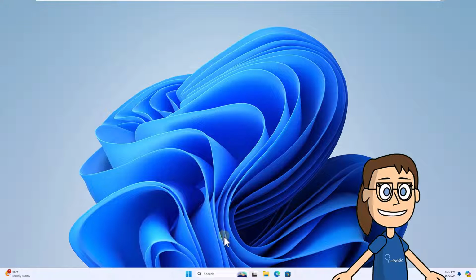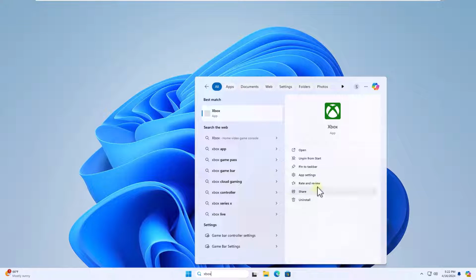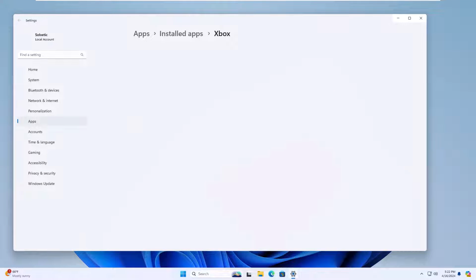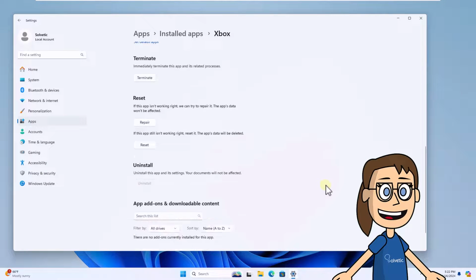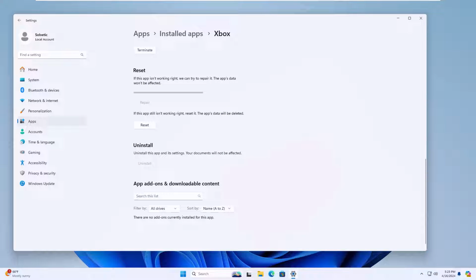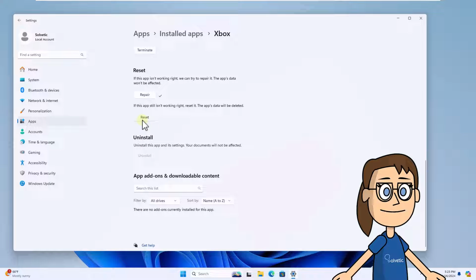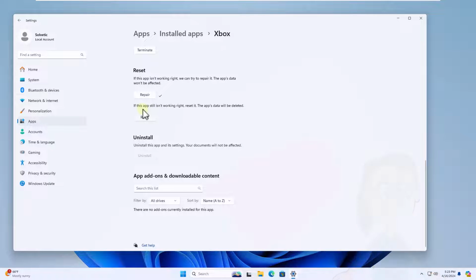To start, enter Xbox in the search box, click on App Settings. After that, click on Repair. Wait for this process to finish. After this, click Reset. Confirm the action and wait for this task to complete.